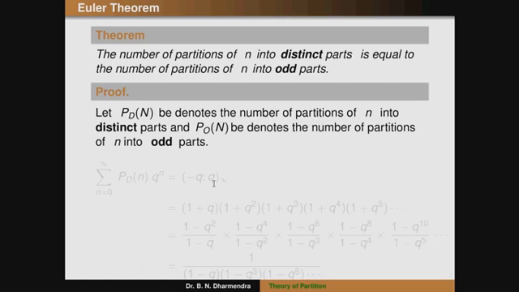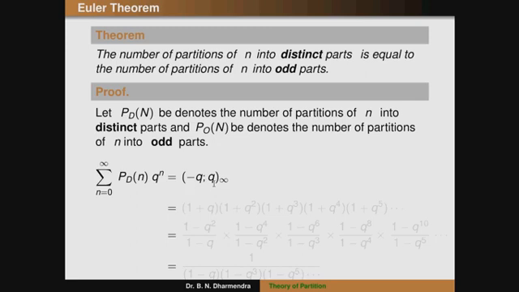So, typing error in the term. Therefore, when I consider the first statement, the number of partitions of n into distinct parts, I have to write it in terms of summation: the summation over n from 0 to infinity of p_d(n) q to the power of n is equal to (-q; q) infinity.